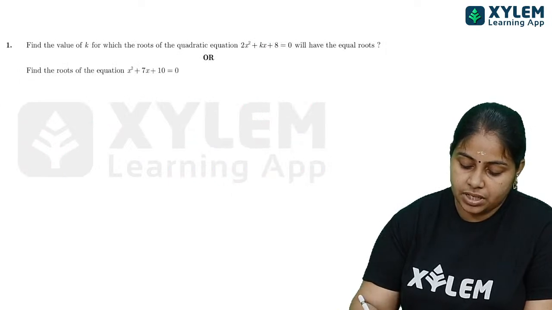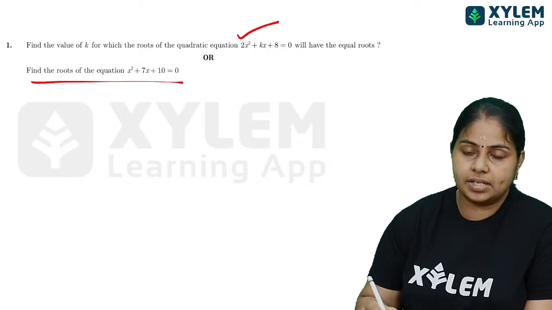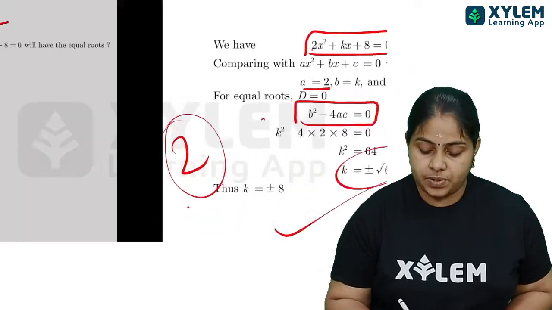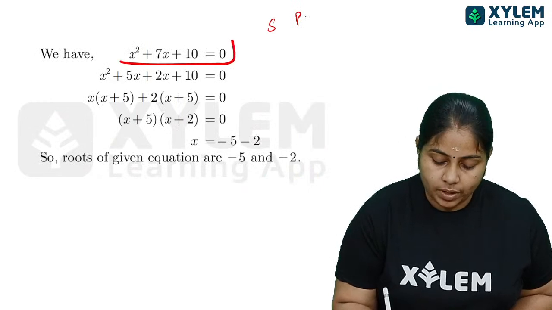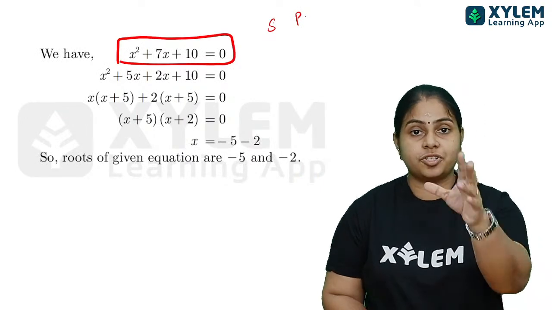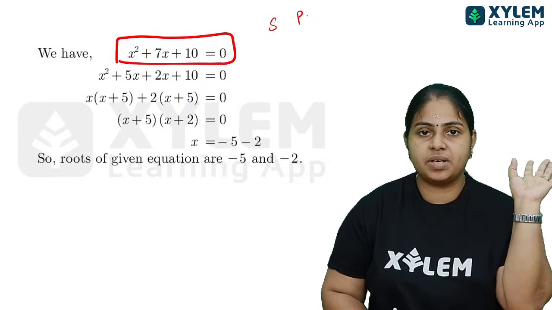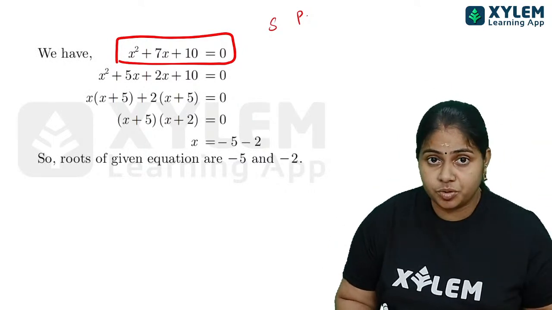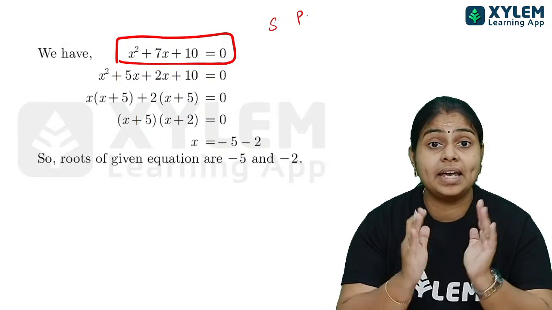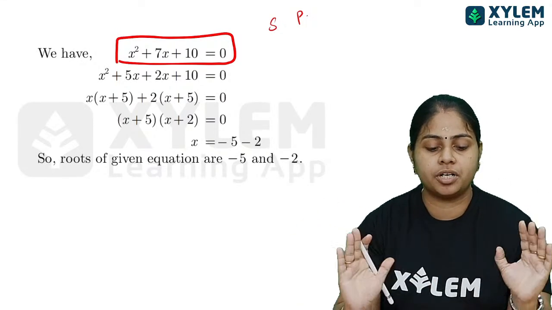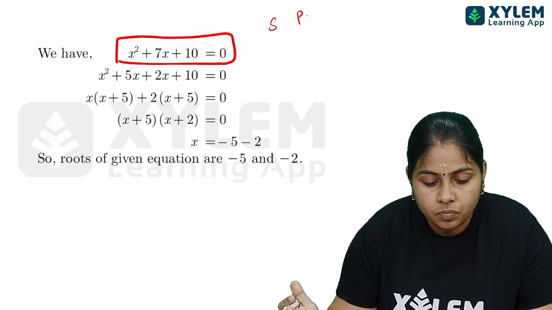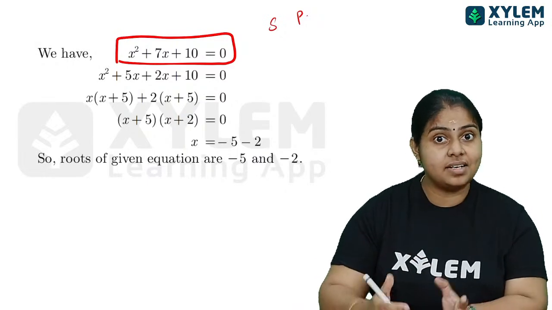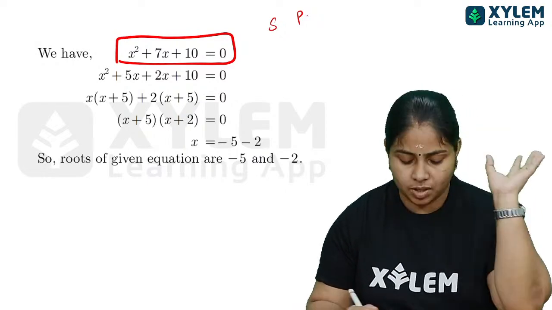Suppose you do not know this question, there is an option to write another question. Find the roots of the equation x square plus 7x plus 10 is equal to 0. There are two methods. Use the method we like. Completing the square method you can apply, and factorization you can apply. Splitting the middle term you can apply. Any method you can choose. The method is not mentioned here. You have to find out the roots only.